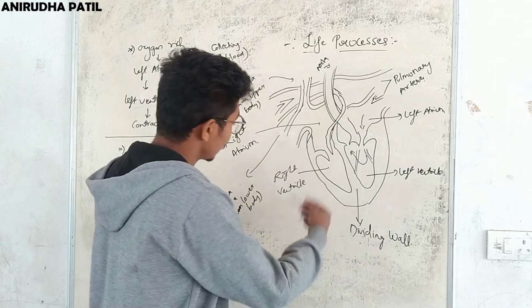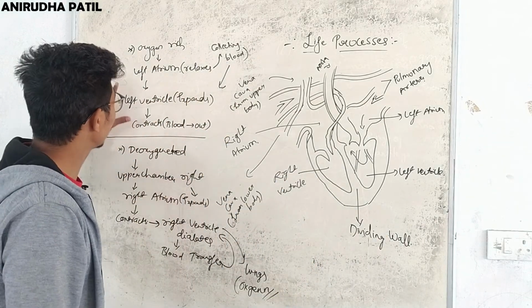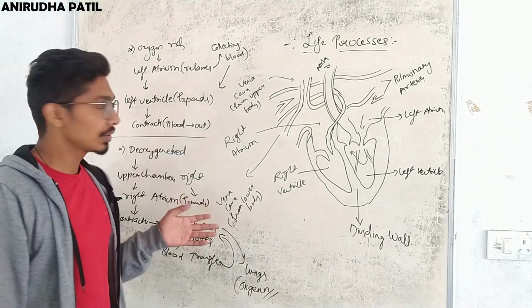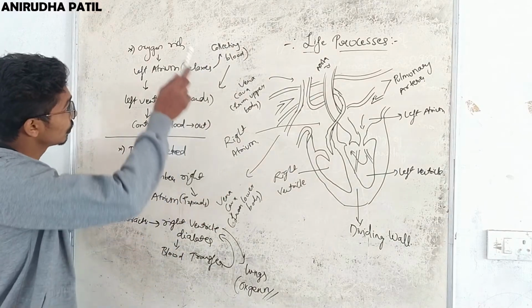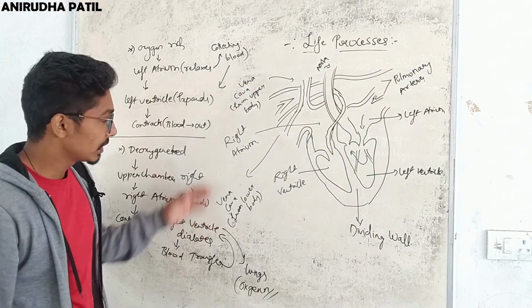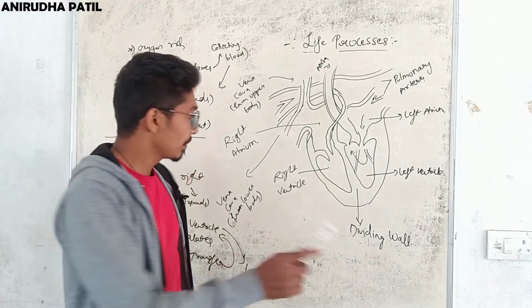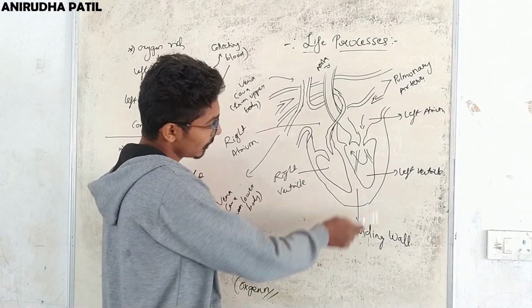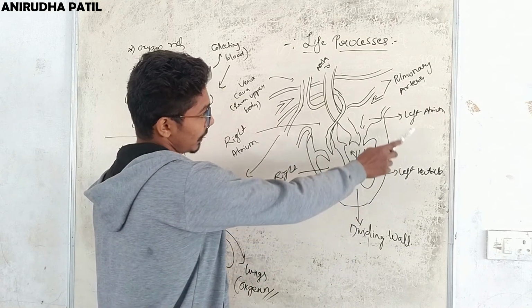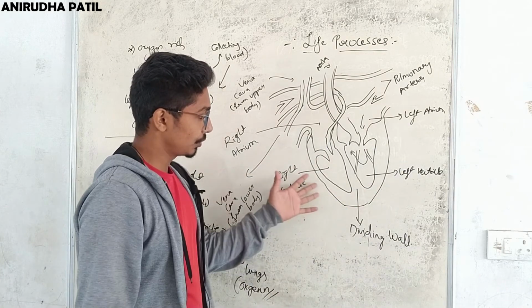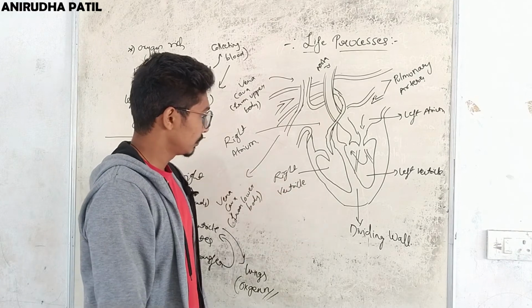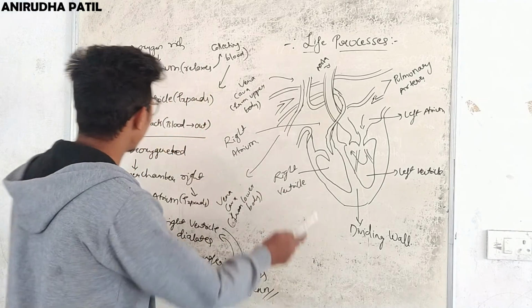So these are the various parts, just go through them. Let's see how the deoxygenated blood is transferred to the lungs and how oxygenated blood is taken into the heart. In case of the heart, just remember right ventricle, right atrium, left atrium and left ventricle. These play an important role while transferring.